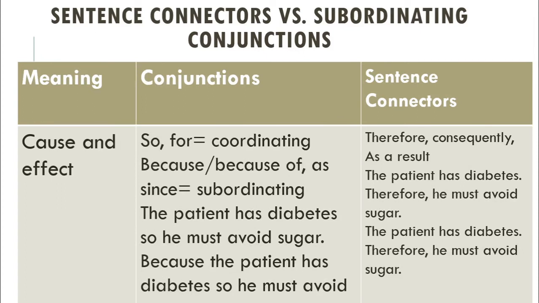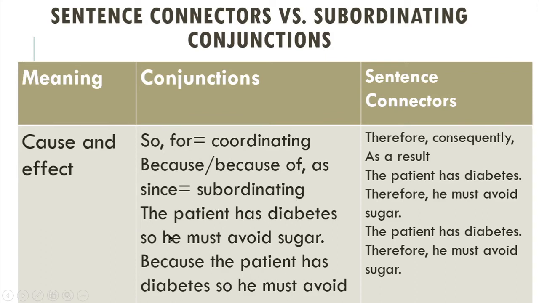Cause and effect. Cause and effect indicates the result. To mean cause and effect, we use so or for as coordinating conjunctions in a sentence, and also because of, as, since, these subordinating conjunctions.